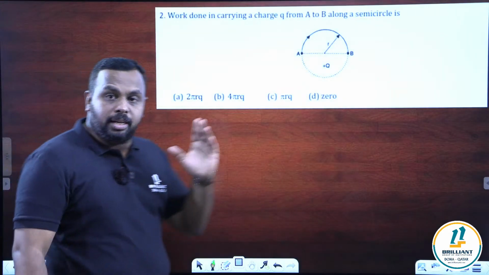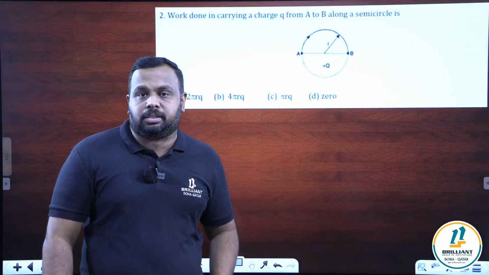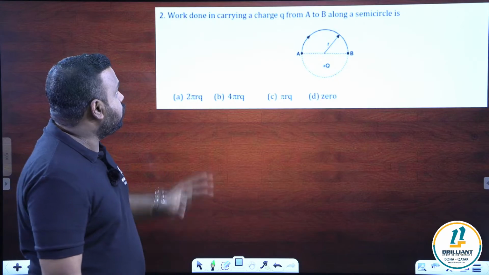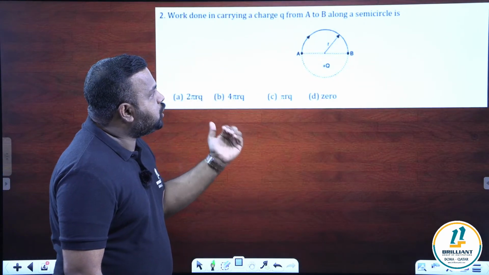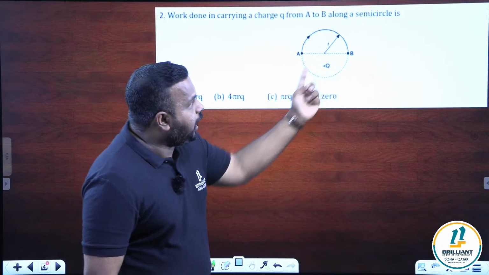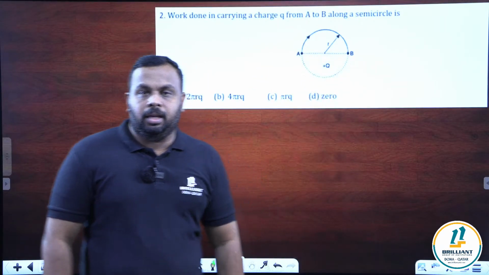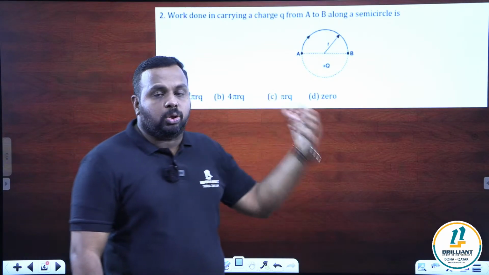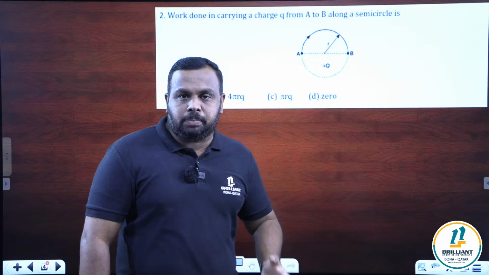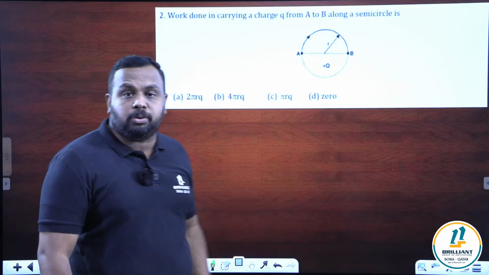Question number 2. You can comment your answers. You can check with the answers that I'm writing on the board. Look at the second question. Work done in carrying a charge Q from A to B along a semicircle is. Before answering this question, my dear students, you can see many questions of this type in your past question papers.